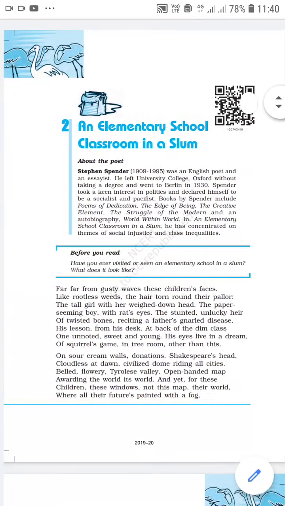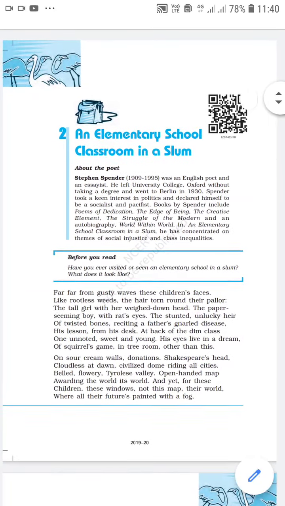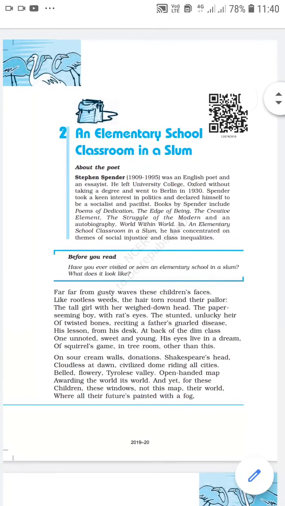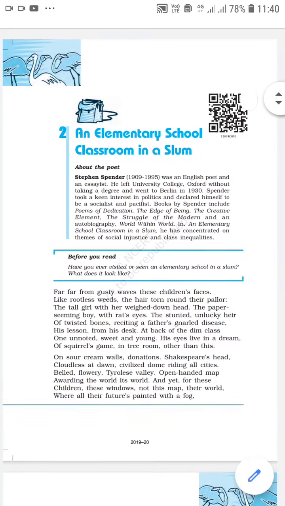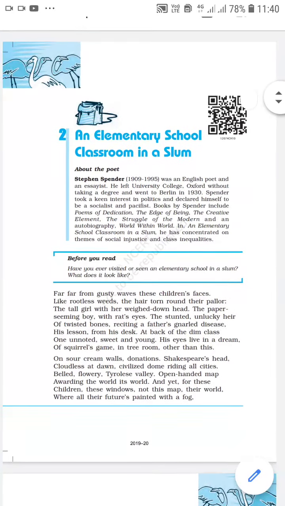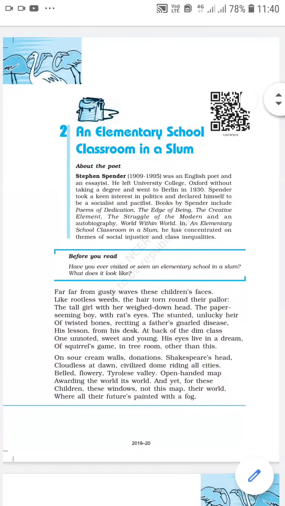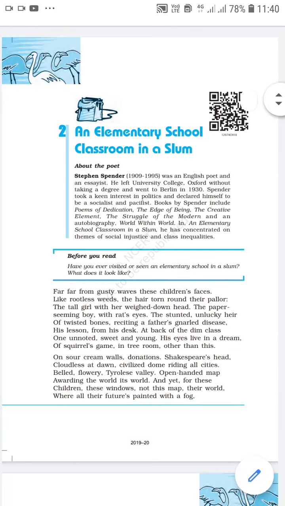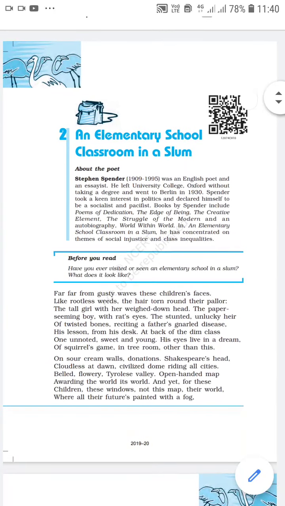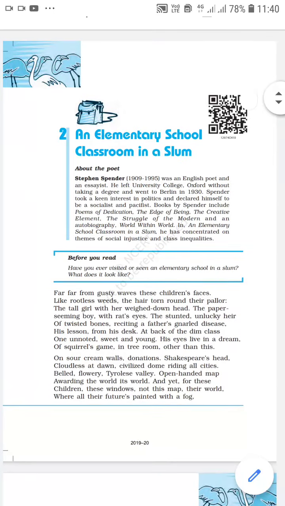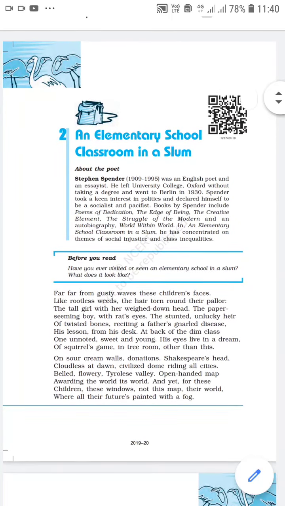Now the poetic devices used in these lines are metaphor, as walls are described as sour cream. Clear? So here the poet has used metaphor. Then there is assonance, in the lines "belt, flowery, Tyrolese valley." In this line, the poet has repeated the vowel sound E. So here the poet has used these two poetic devices, metaphor and assonance.